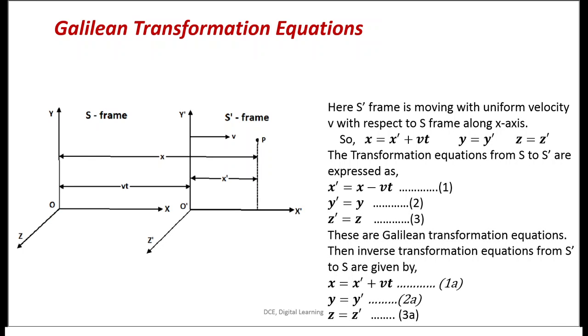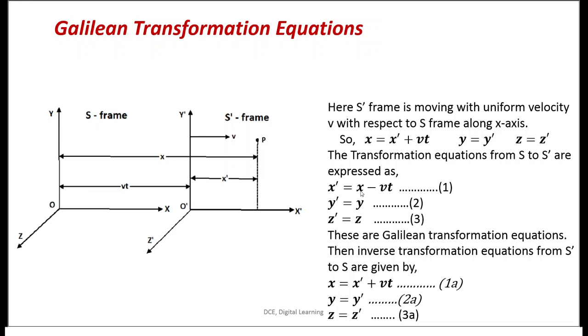We can write their inverse transformation also. In equations 1, 2 and 3 we have written x prime, y prime, z prime in terms of x, y, z, and here in 1a, 2a and 3a we are going to write x, y, z in terms of x prime, y prime and z prime.